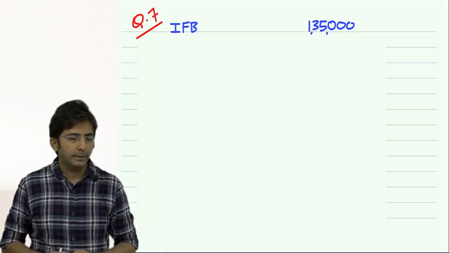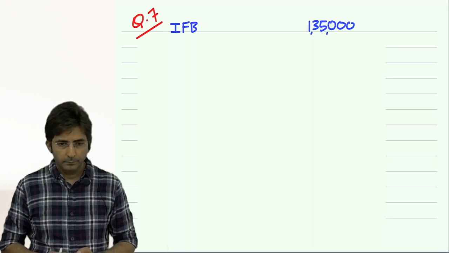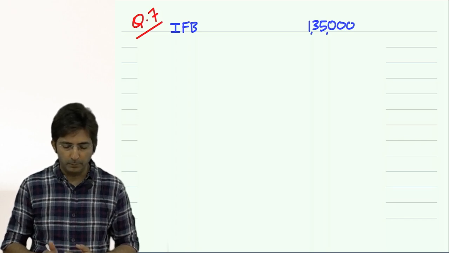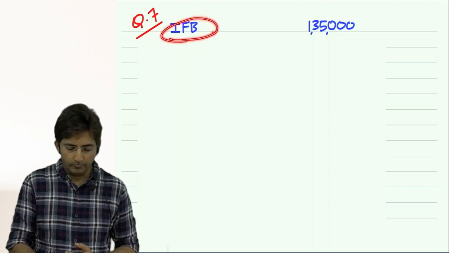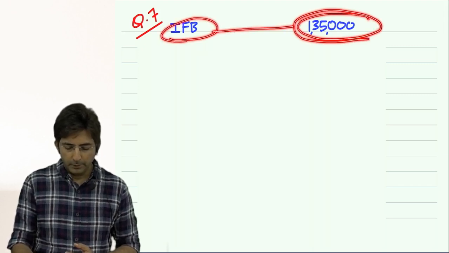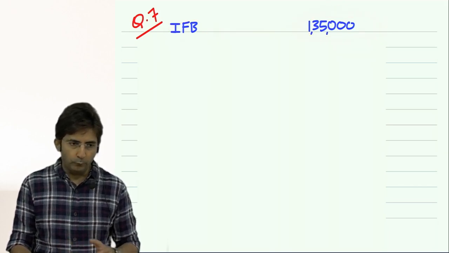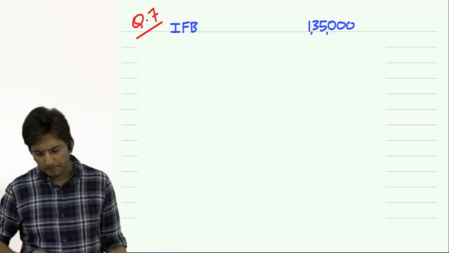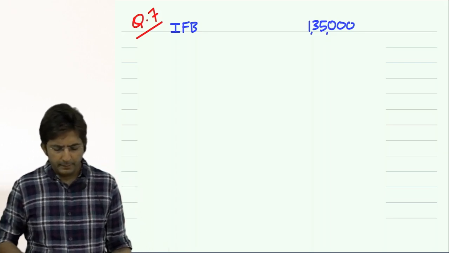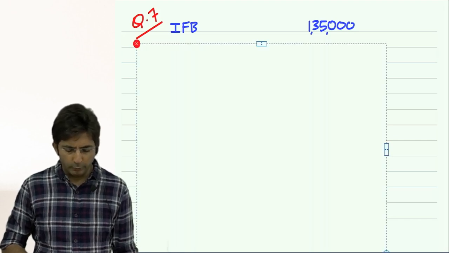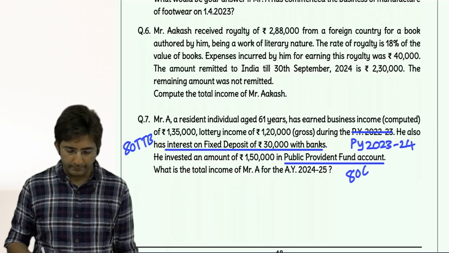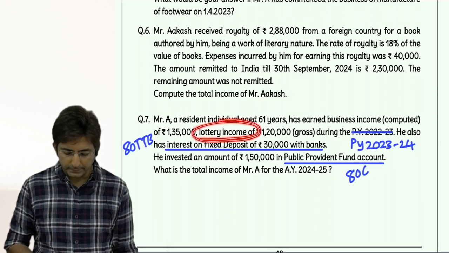And out of 5 heads of income, we don't have income from salary, income from house property, but we have income from business. See, I have directly written income from business. But when I give you homework, you write the full format. Write all 5 heads. If not there, put nil. So income from business, then anything from capital gains we don't have. Then income from other sources we have 2 items. Which 2 items we have? Winnings and interest. Lottery income means winnings.